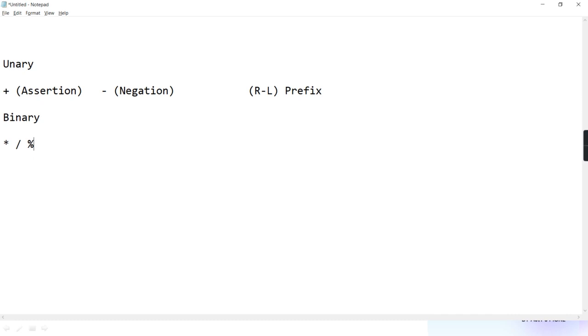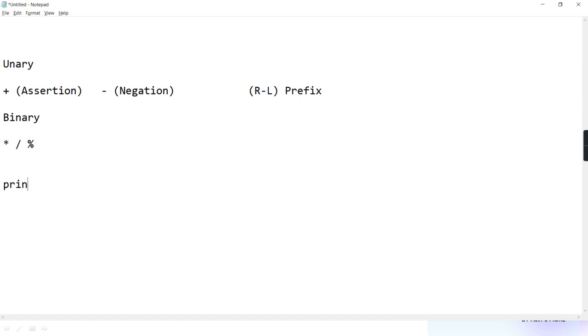Okay? Understand, guys. Now modulus is for remainder. This is a remainder operator. And slash is the quotient operator. It will divide A by B and give you the quotient. Only I have to tell you how the modulus behaves. Whenever you write A modulo B, it is going to give you the remainder. But what is the sign of that result? That I'll tell you. And can we apply this modulus on floating point and all?